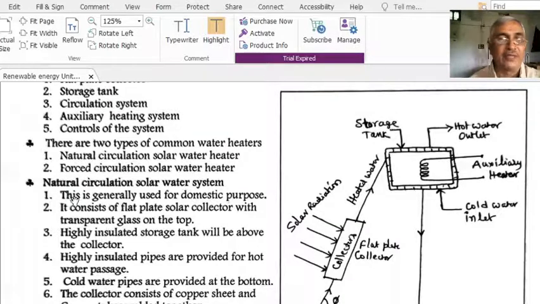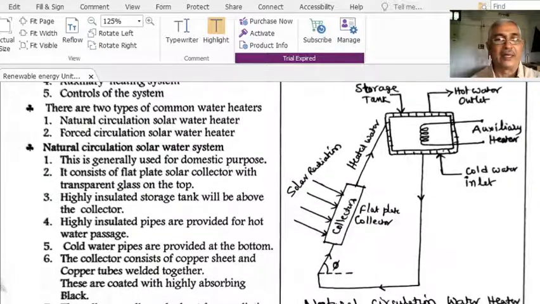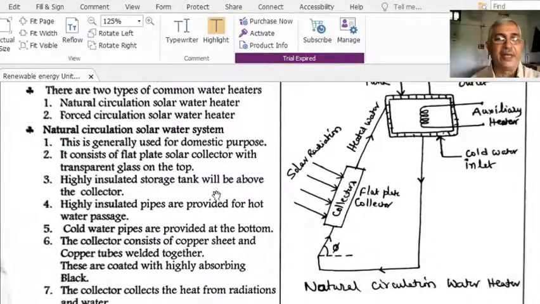We will see this one. This is generally used for domestic purposes. It consists of a flat plate collector, a solar collector with a transparent glass top. The flat plate collector is a material which is used to absorb as much of the heat energy in the solar radiation as possible. This flat plate collector will be covered with a transparent glass on the top.